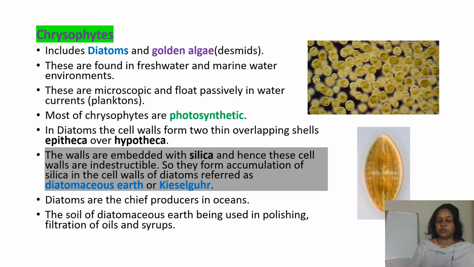So here the chrysophytes are available in the oceans and they float on the water, and they are very useful for us for polishing and filtration of oils and syrups. The structure you can see in the diagram. This is the epitheca over the hypotheca, two cup-like halves like a soap box. The outer one is the epitheca and the lower one is the hypotheca. And these diatoms are generally referred to as diatomaceous earth or kieselguhr because of the presence of silica in the cell wall. The cell wall is made up of silica.